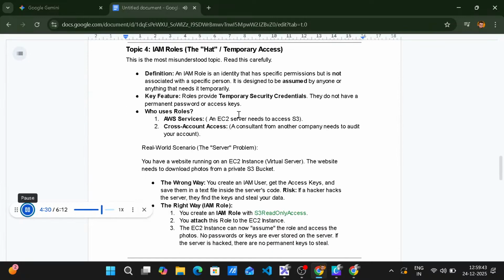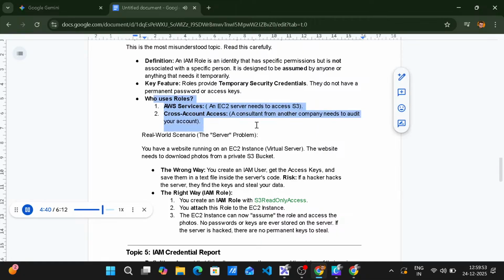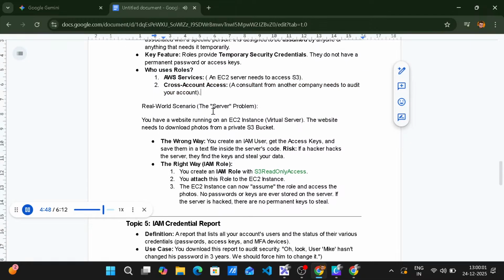Who uses roles? AWS services. An EC2 server needs to access S3. Cross-account access: a consultant from another company needs to audit your account. Real-world scenario. The server problem. You have a website running on an EC2 instance, a virtual server. The website needs to download photos from a private S3 bucket.